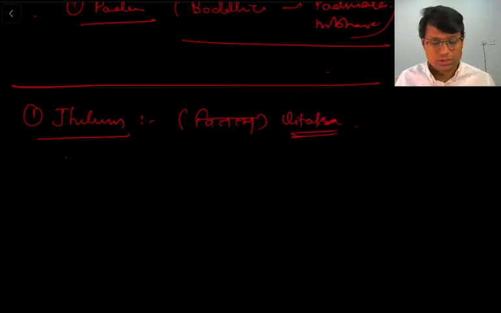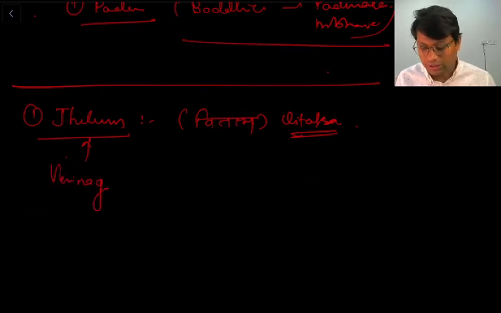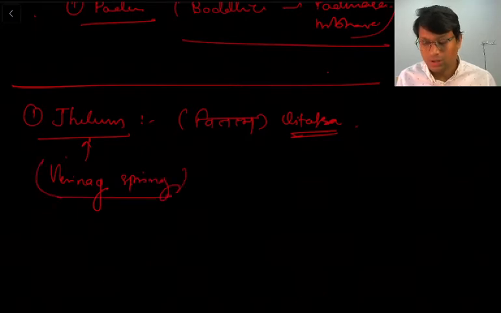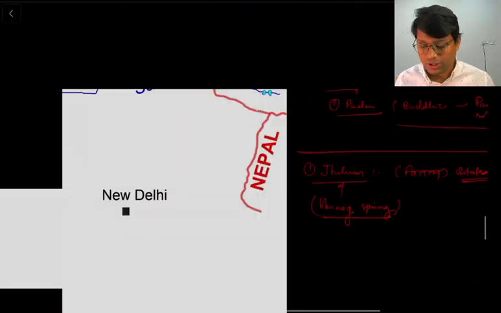Fine. So I guess this is mentioned in the Rig Veda. Now Jhelum originates in Verinag. Sorry, not Verinag glacier, it is Verinag spring. So that is the point of origin of Jhelum.